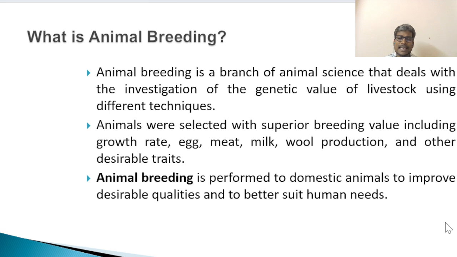Animals were selected with superior breeding value, including growth rate, egg, meat, milk and wool production, and even people look for certain desired traits. Animal breeding is normally performed on domestic animals to improve desirable qualities and to better suit human needs or requirements.